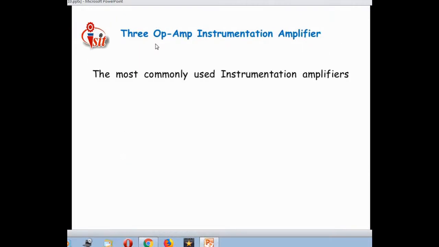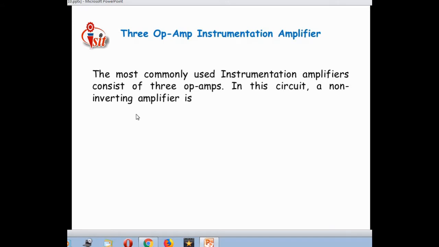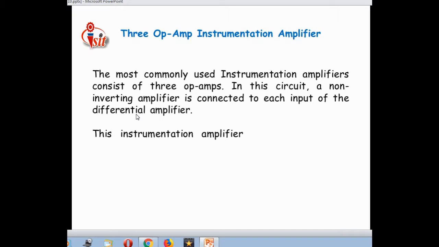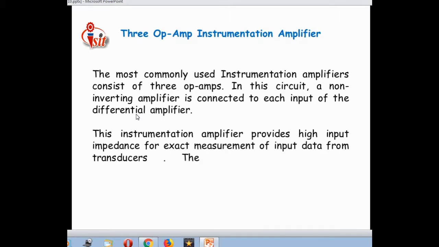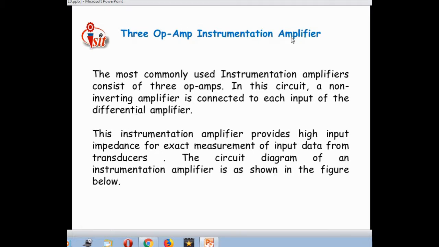Then there is the 3 op-amp instrumentation amplifier. That means instrumentation amplifier designs are different, depending on what components or how many op-amps are used for the design of the instrumentation amplifier. Depending upon that, one type is introduced here, that is a 3 op-amp instrumentation amplifier. In that, shortly I want to tell you that here we have used 3 op-amps for the construction of the instrumentation amplifier. Now let us see.